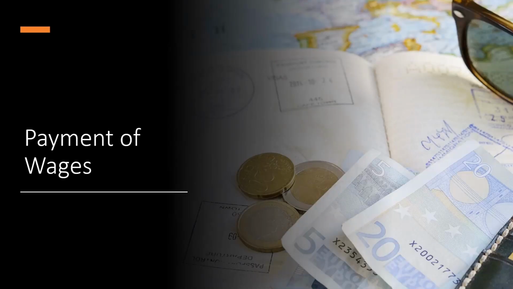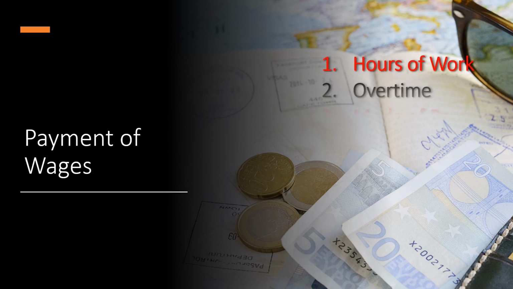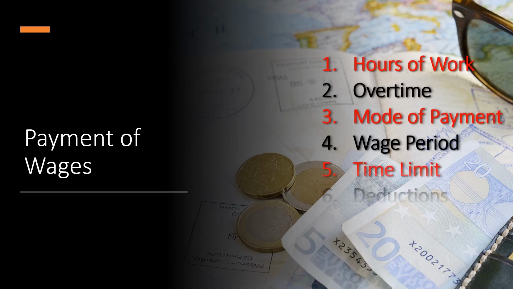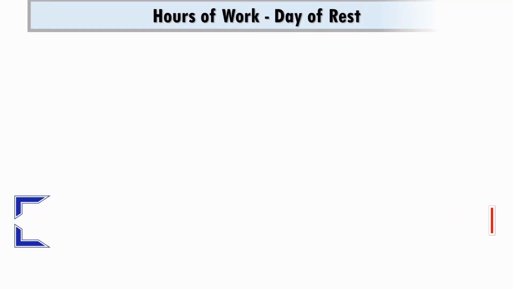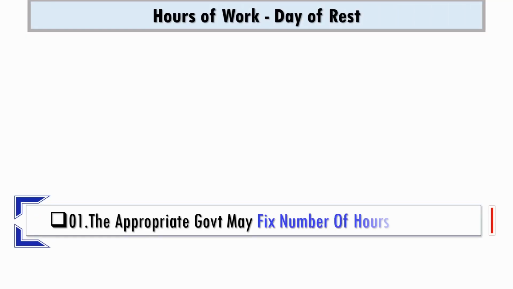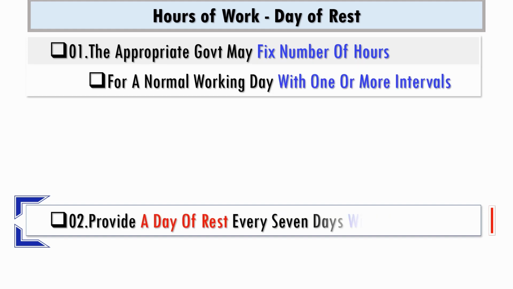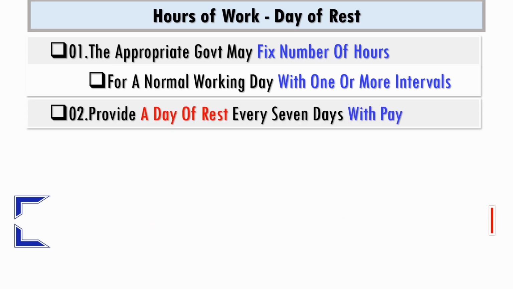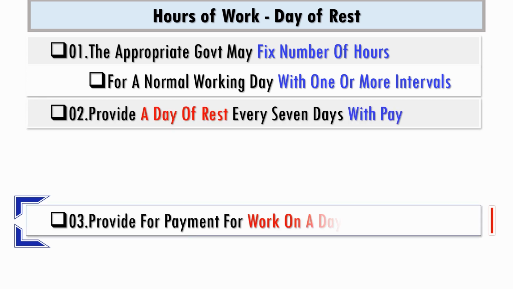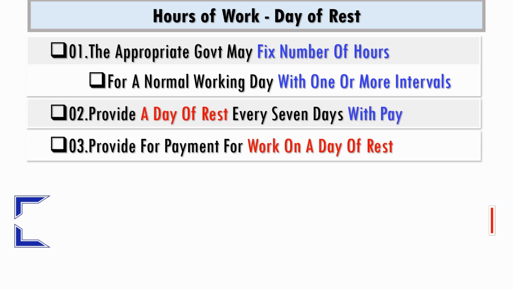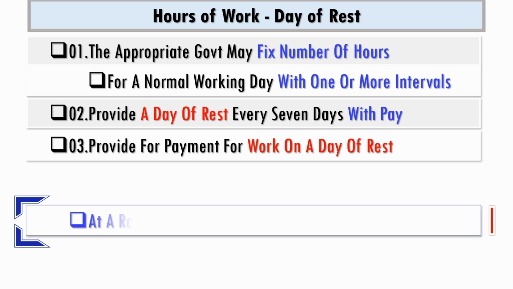In respect of payment of wages, the code makes provision for hours of work, overtime, mode of payment, wage period, time limit, deductions including fines. The appropriate government fixes the number of hours for a normal day with one or more intervals. It shall also provide a day of rest with pay every 7 days, and it makes provision for payment for any work done on a day of rest at a rate not less than the overtime rate.